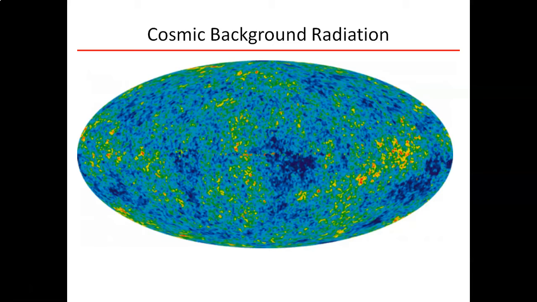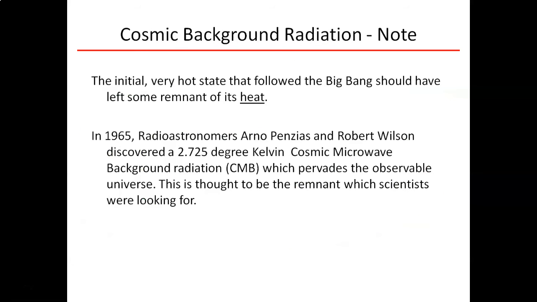And this is what we would expect to see if the Big Bang Theory was correct. Okay, so here's your note. It was originally really hot. Some of the leftover heat, when it expanded, went through our other forms of energy because of our electromagnetic spectrum until we're left with microwave energy. And this forms our cosmic microwave background radiation.